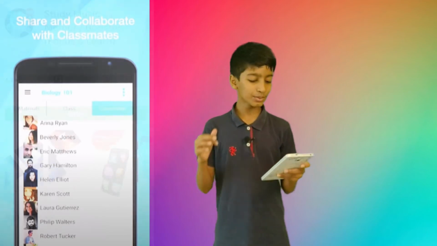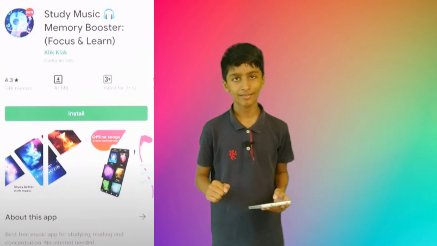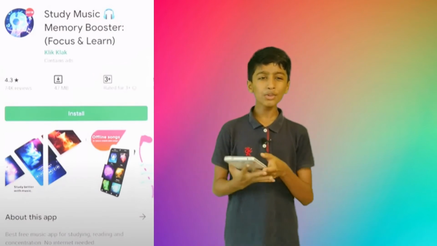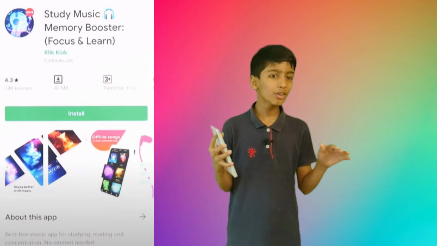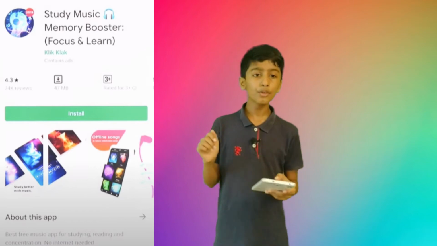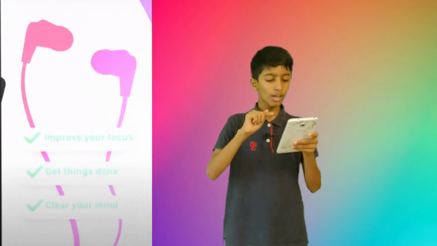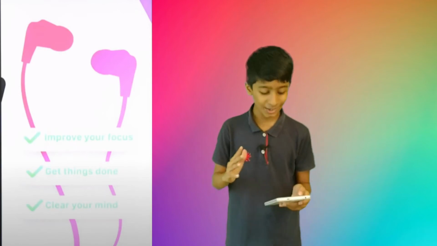And next thing, that is Study Music: Memory Booster, Focus and Learn. Music can clear your mind, right? Music can help you focus. So improve your focus, get things done, and that can clear your mind.